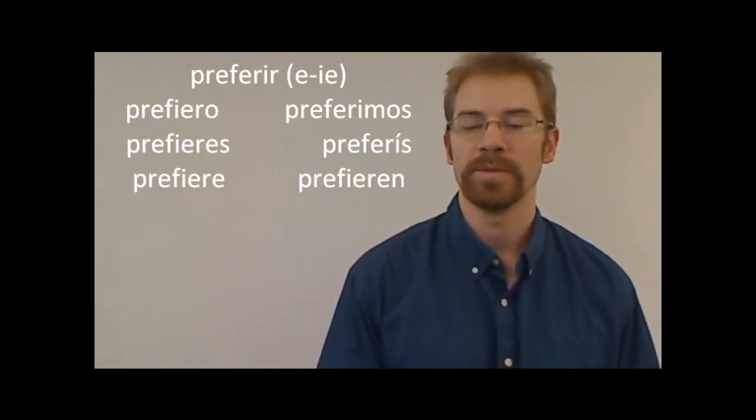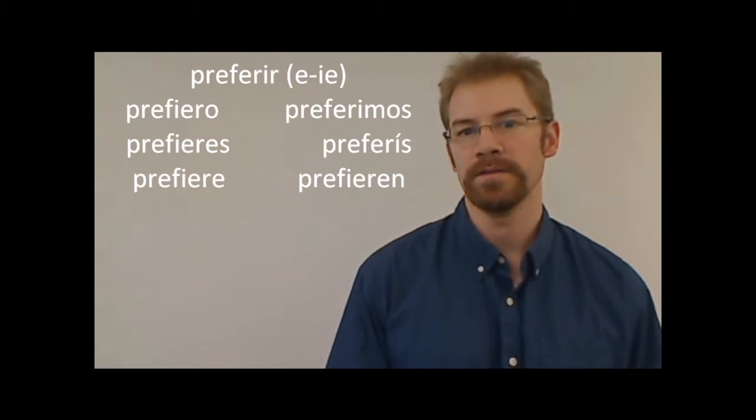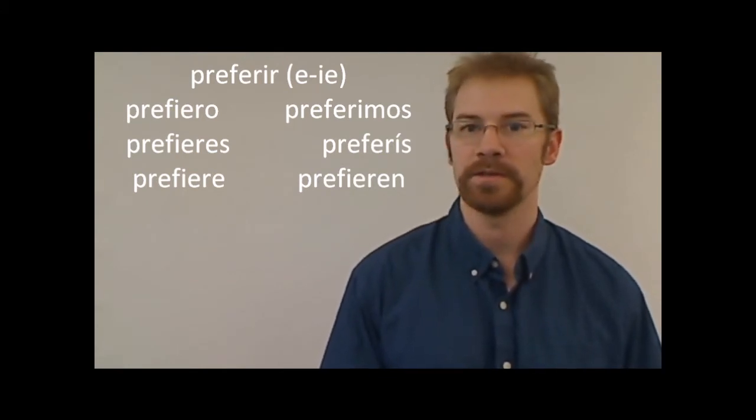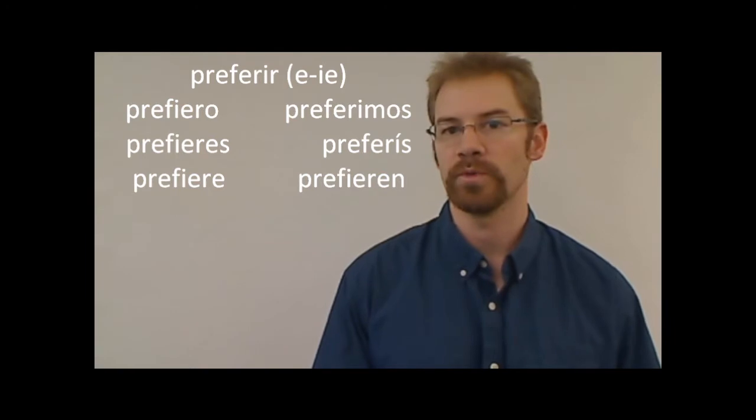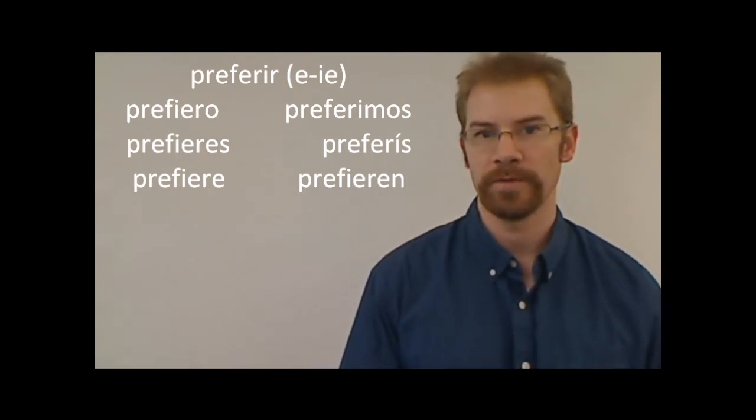We are going to take another look at boot verbs or stem changing verbs right now in Spanish. This one will be just a little bit more in depth than my previous video. In my other video on boot verbs, I covered words where the E changes to an IE. For example, we looked at the verb preferir, which means to prefer, and then that E, the second E in preferir, changes to IE. So the yo form, for example, would be prefiero for I prefer.